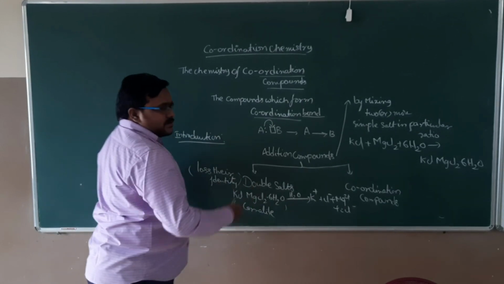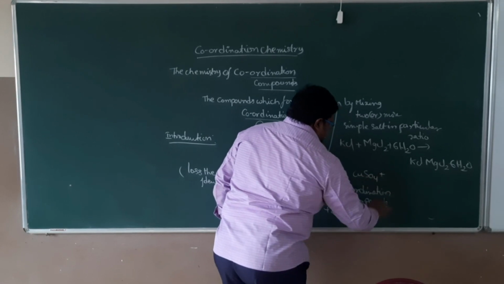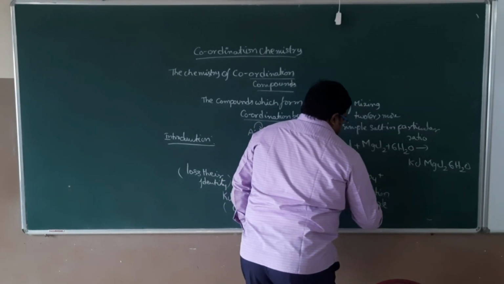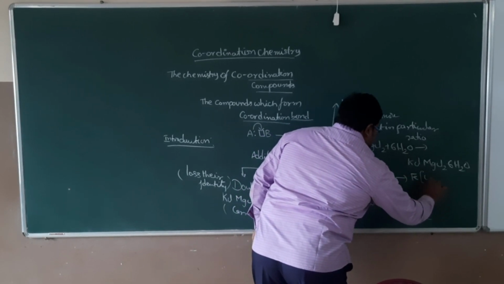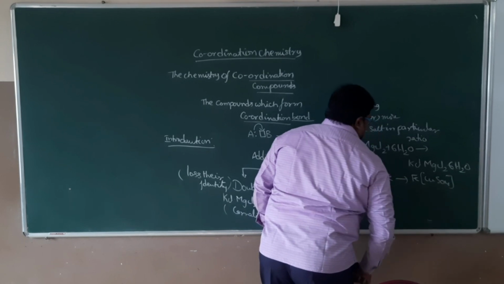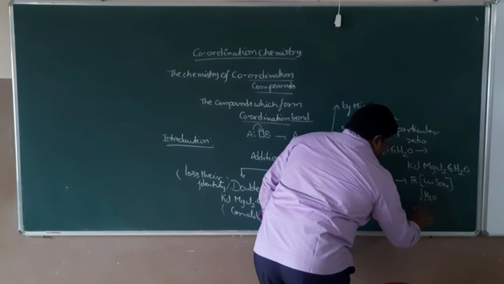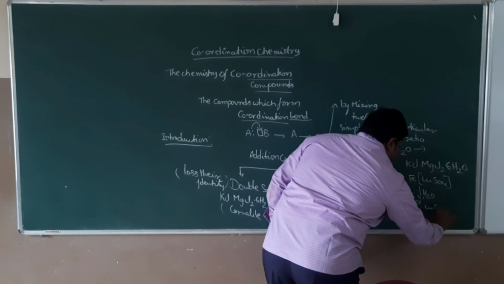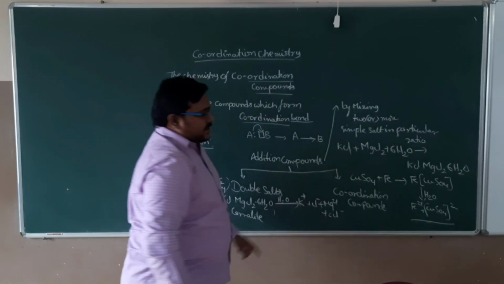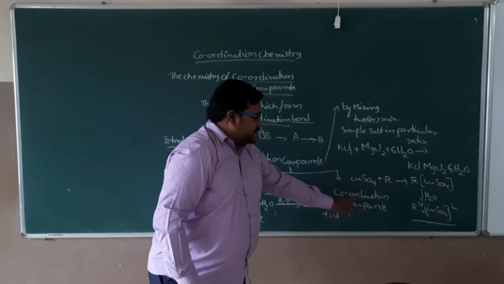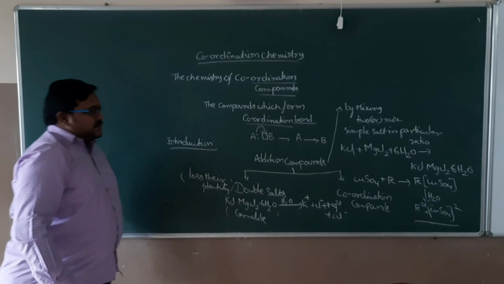And in the same way, the opposite, coordination compounds. For example, I want to take copper sulfate and react it with iron, then a coordination compound forms. But when it is put in water, it cannot be divided into individual ions. The meaning is coordination compounds cannot lose their identity, whereas double salts can lose their identity.